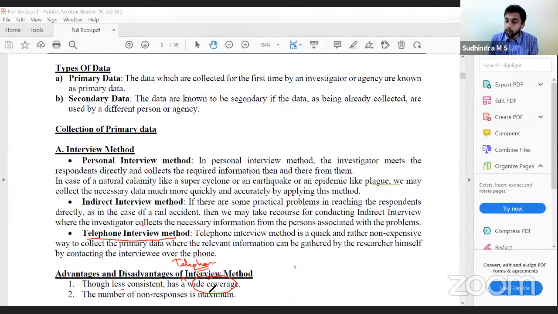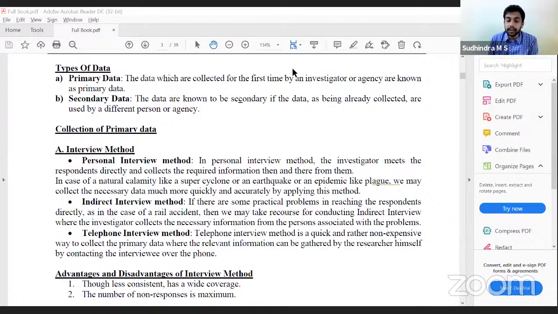So it has wide coverage but is less consistent. The information cannot be relied on completely because we are not directly collecting it. It is through the telephone method. So it is less consistent, but it has very wide coverage. Within a limited span of time, we can cover a large number of areas.